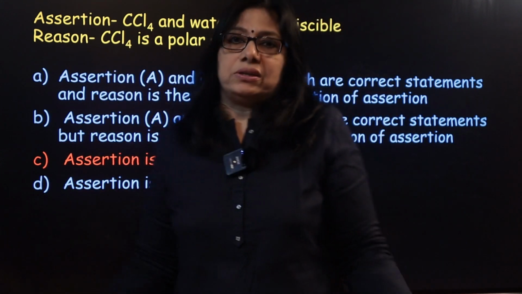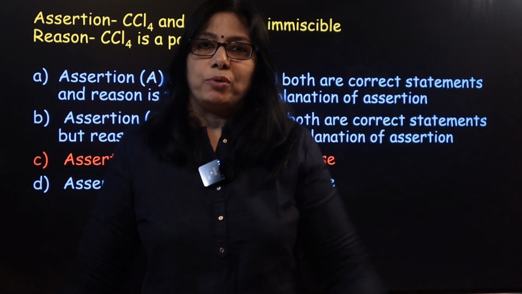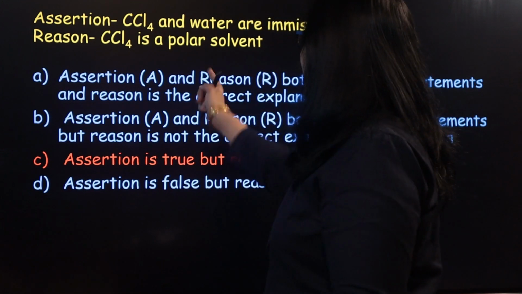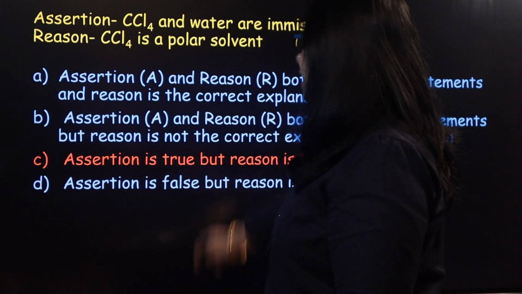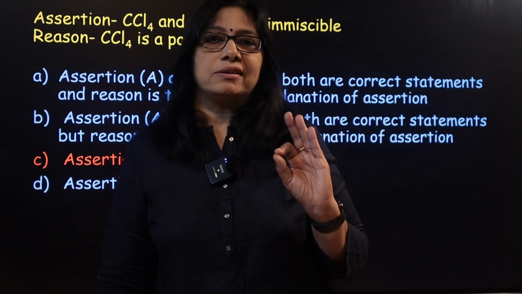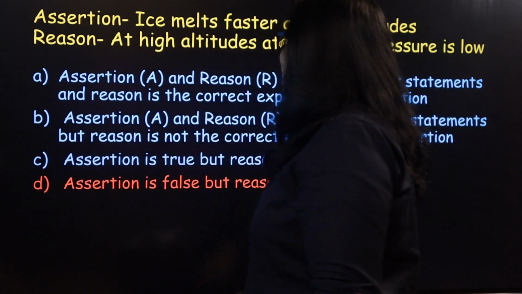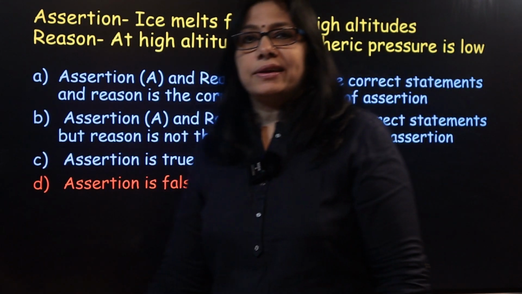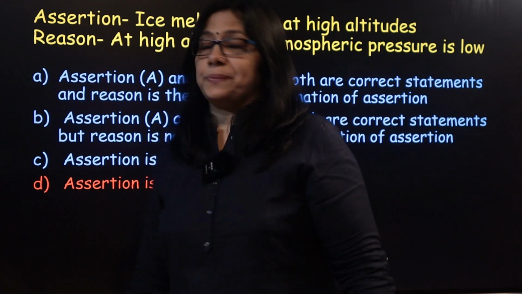CCl4 is a polar solvent. No, right now I told you it's a non-polar solvent. So the correct answer is option C, assertion true, reason false. Then, next question, it is about melting of ice.